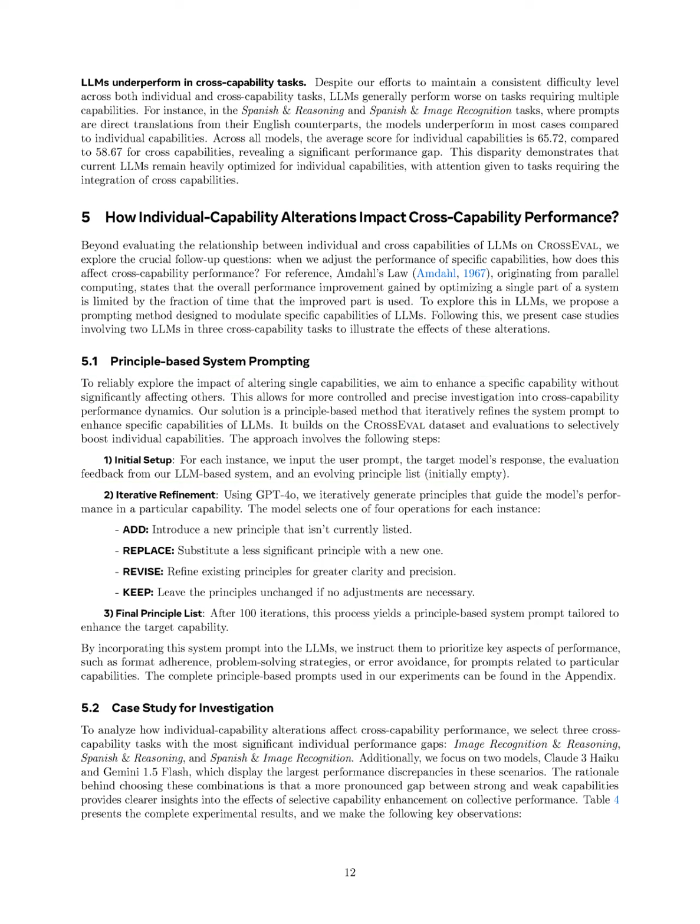Section Summary. In this section, we outline our comprehensive annotation process for creating a high-quality prompt set that evaluates LLM performance across various capabilities, ensuring a balanced difficulty distribution. We also describe our experimental setup to explore the relationship between individual and cross capabilities, employing a principle-based prompting method to enhance specific capabilities without compromising others.